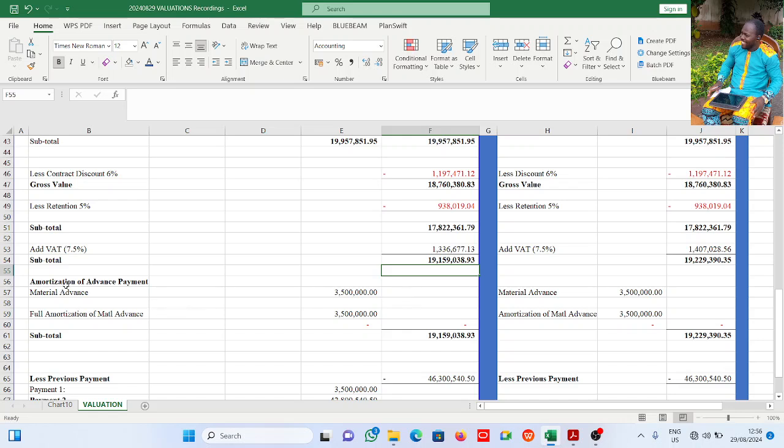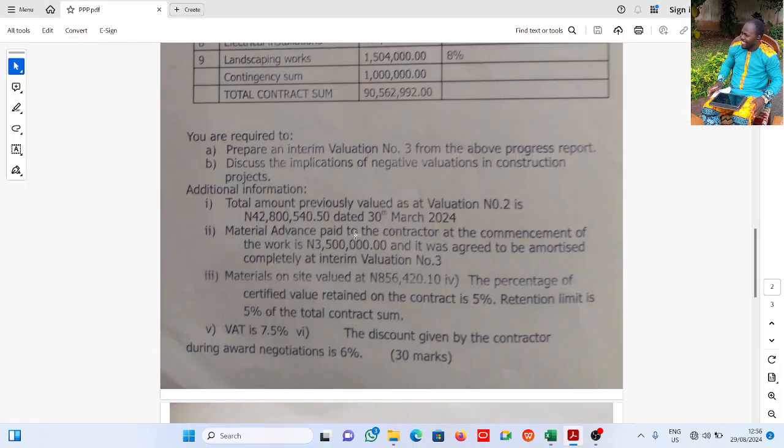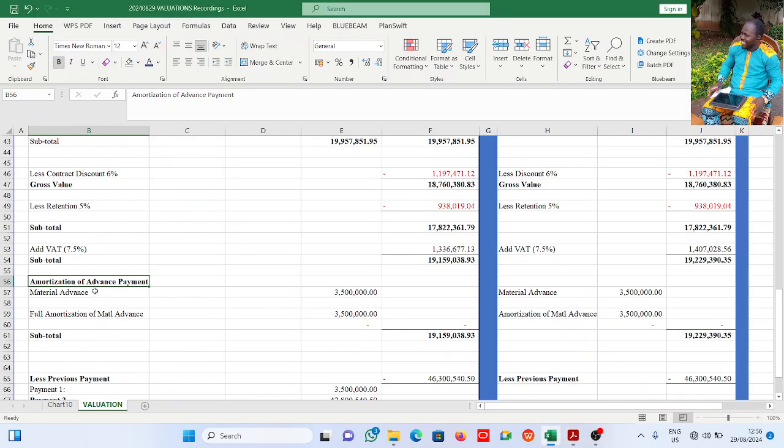All right, the next is amortization of advance payment. The question says that the material advance paid is 3.5 million and it was agreed to be amortized completely in valuation number 3. Material advance paid is 3.5 million, and full amortization, that's 100% amortization, is also 3.5 million. If I subtract that, it is 0. So that's why you see nothing here.